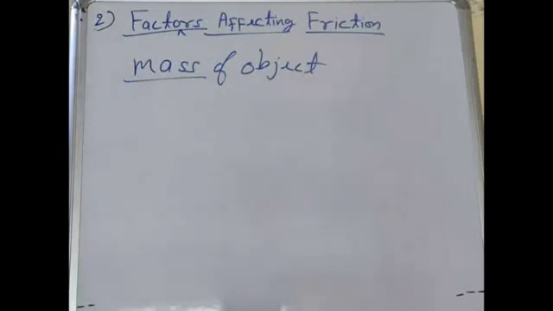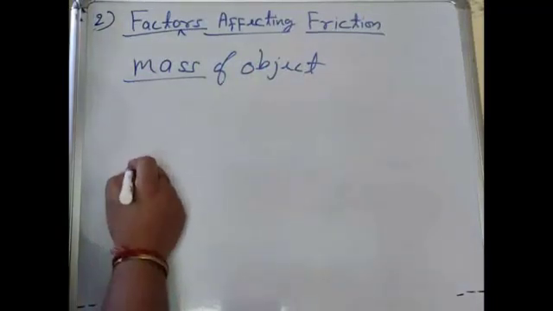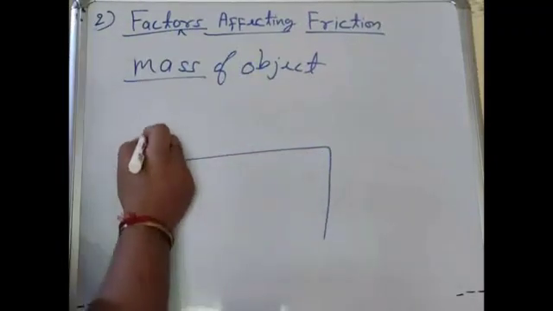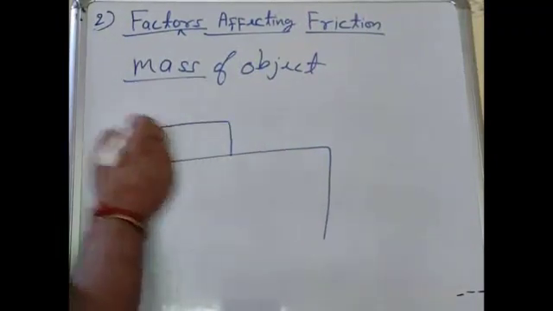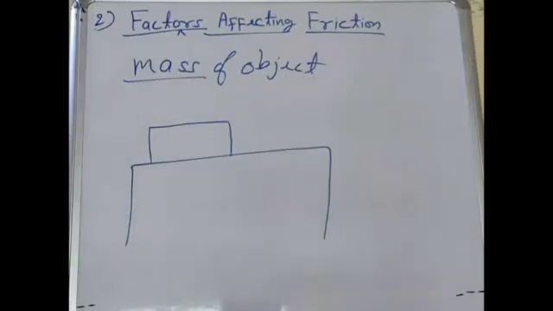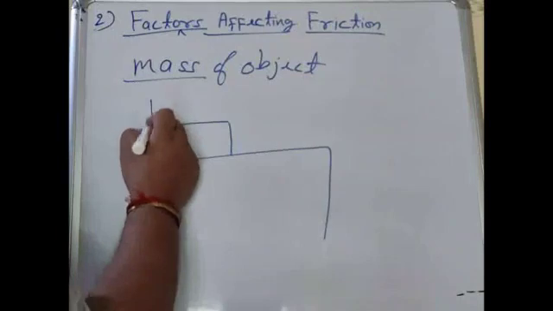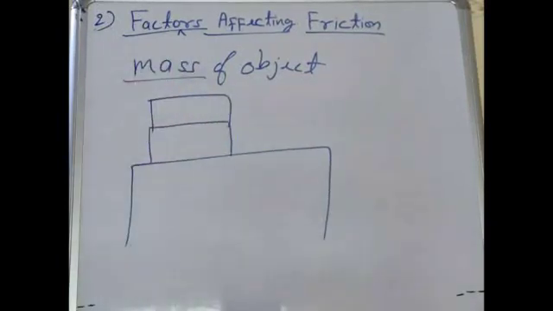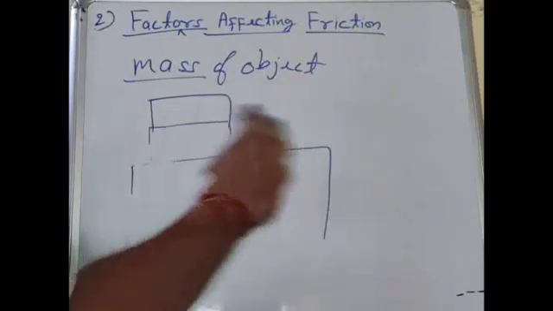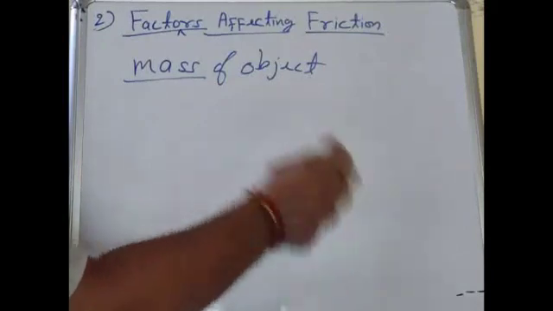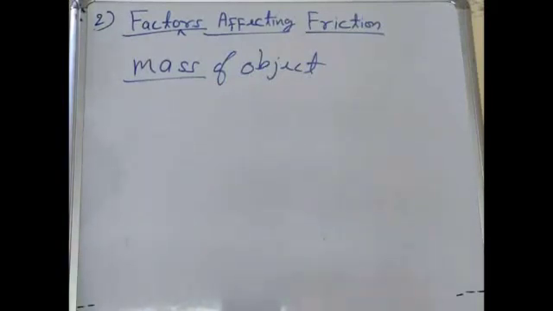Suppose you push a brick or a book on a table with your hand, and after some time add one more book and now push. You will notice that you have to apply more force when you are pushing two books together. Similarly, if you are pushing a lighter box and a heavier box with the same force, you will see that the lighter box will cover more distance.